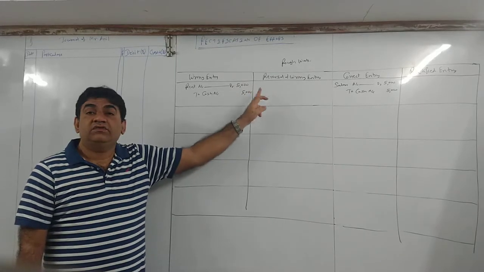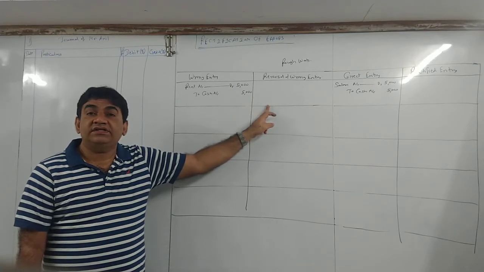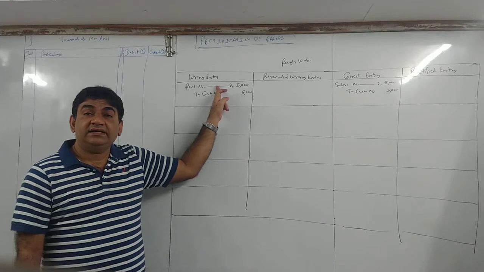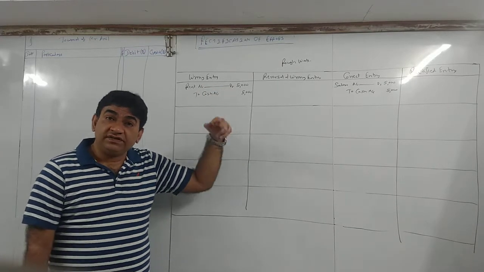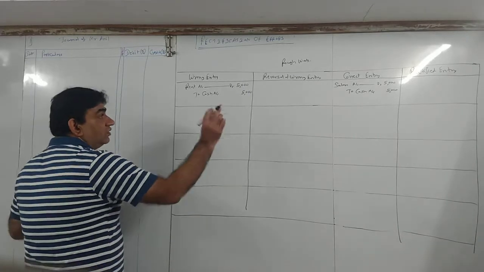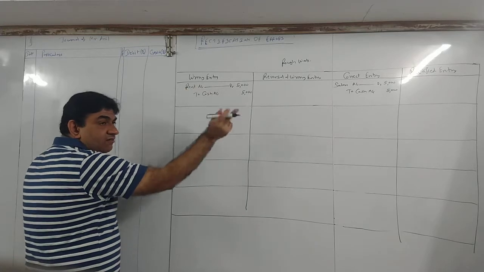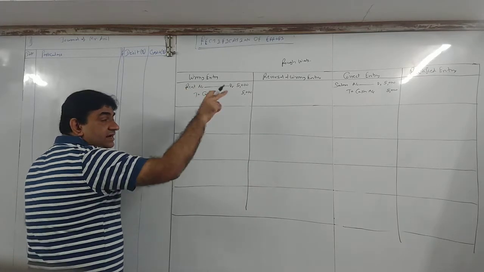Now, what is the second column? Second column is reversal of wrong entry. What is my entry? Wrong. Rent debit to cash. इसको reverse करो. So what will you do? Reverse करना है. Rent I have debited, now I will credit. Cash I have credited, now I will debit cash.